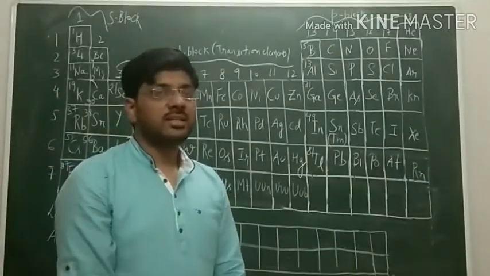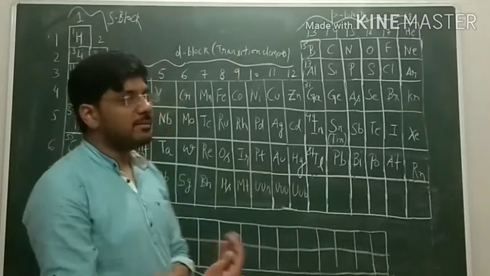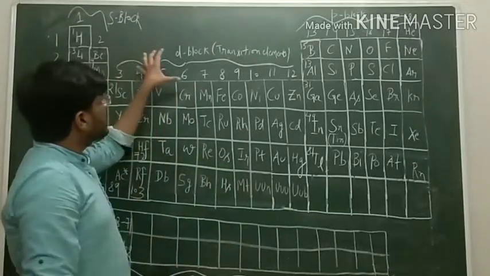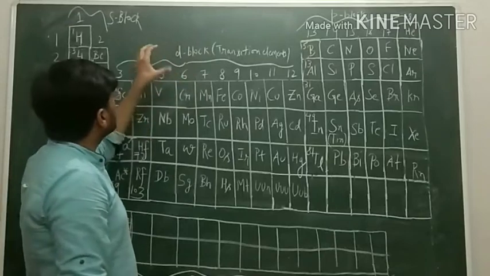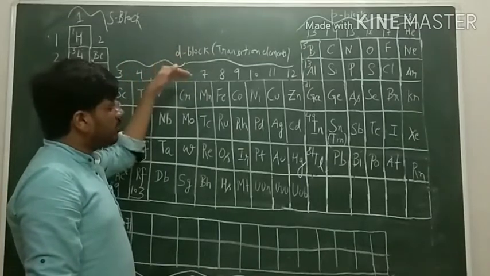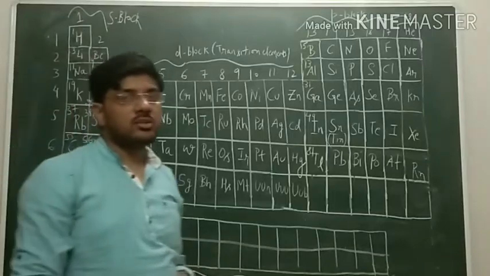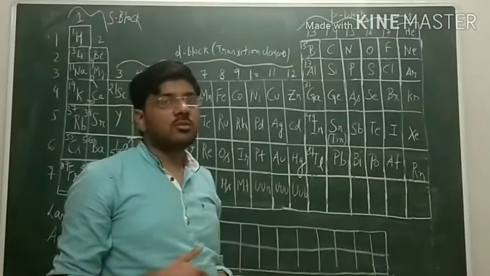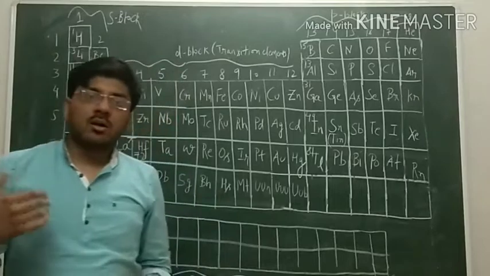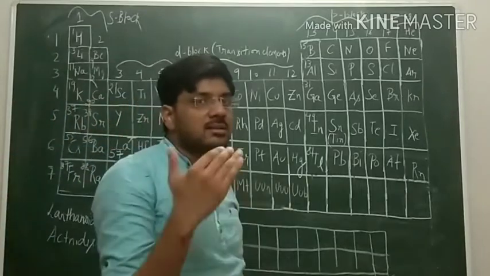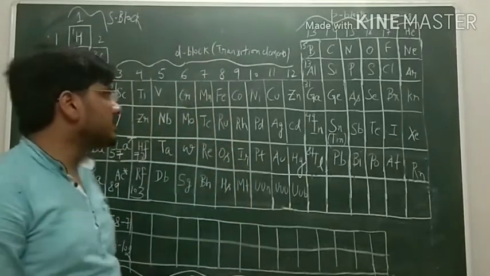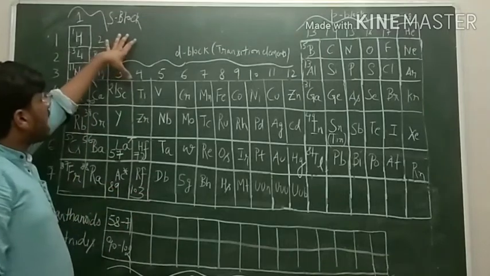Now we will study the division of elements in the periodic table into various blocks: s block, p block, d block and f block elements. This classification of elements into blocks is based upon the orbital into which the last electron enters. Firstly we will deal with s block elements.